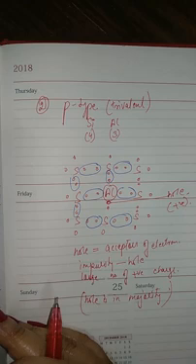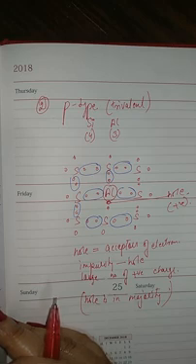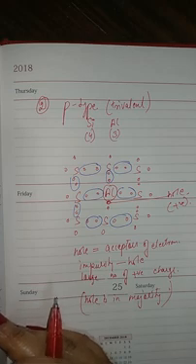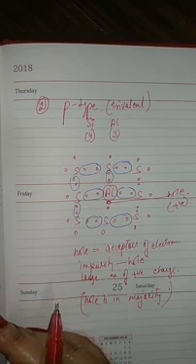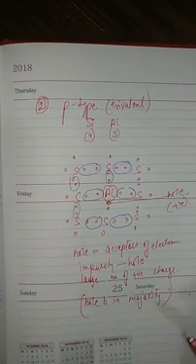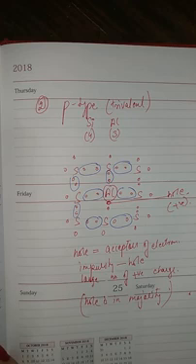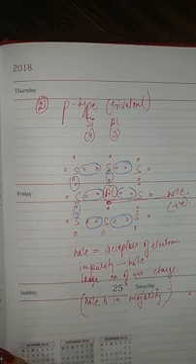Now in your book there is a difference between n-type and p-type semiconductor. You can note down that, and also the difference between intrinsic and extrinsic semiconductor. The conduction band and valence band diagram of p-type and n-type is also there in the book. Please go through the book itself. From this chapter, the syllabus is over. In the next class, we'll discuss junction diodes, which is a continuation of semiconductor diodes. That is chapter 32. This much for today. Thank you.